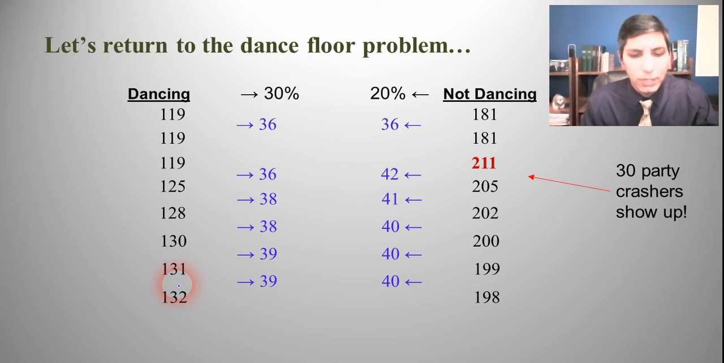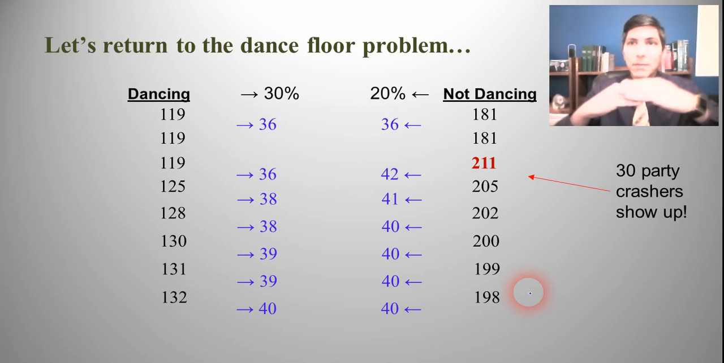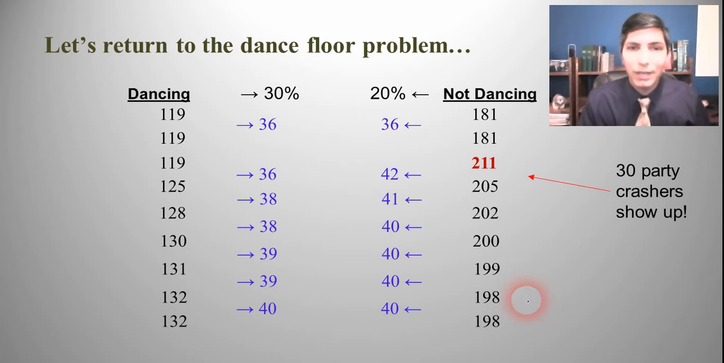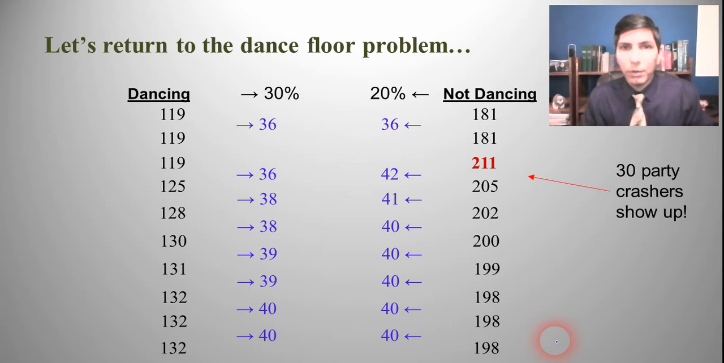30% of 132 is 40, and 20% of 198 is 40. So look at that. We're now at the same position where we have the same change. The net change is 0. So for the next song, it's 132 and 198. And we could keep doing this. It's 40 in each direction. So the numbers don't change. So we had the party crashers, but we returned to dance floor equilibrium. It took a few songs, didn't it? But eventually we got back to dance floor equilibrium.